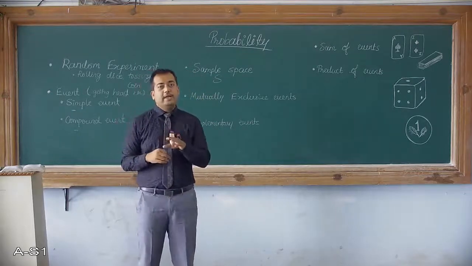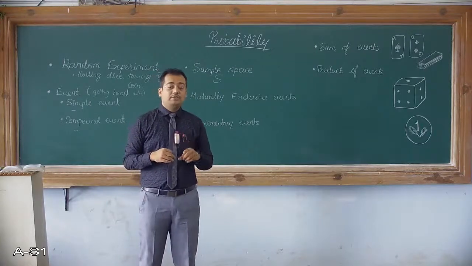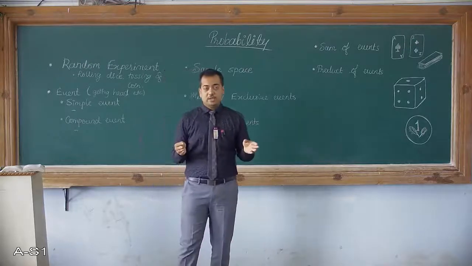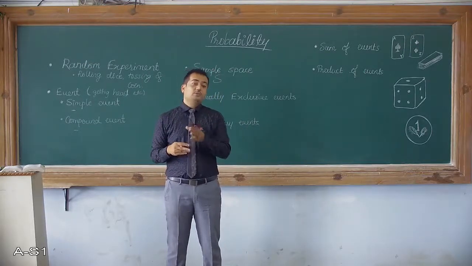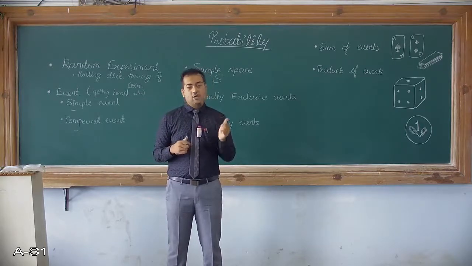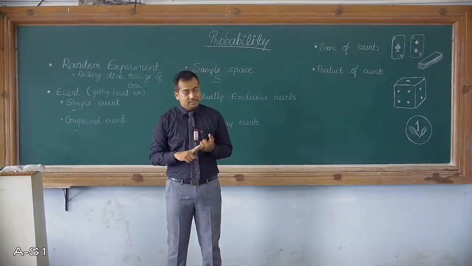So this would be head and tail. That could be the sample space. Now if it is a tossing of two coins, then the sample space increases. What are the possible four options? If it is two coins, we can have both of them heads. Another option could be both of them tails.